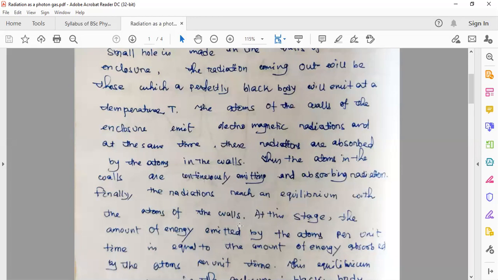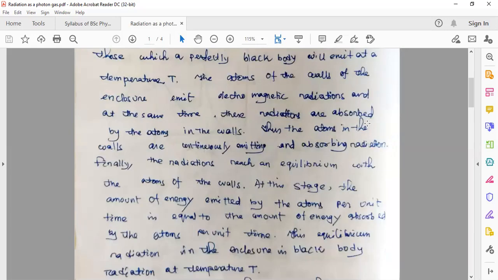So when it is incident, it is absorbed, and when it is emitted, the light will get reflected and it will keep on moving inside the enclosure, as shown in the figure. Thus, the atoms in the walls are continuously emitting and absorbing radiation. So the atoms of the walls, meaning the atoms of this enclosure, will continuously emit and absorb radiation.